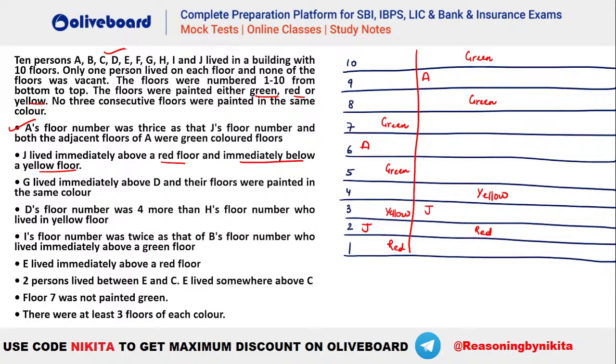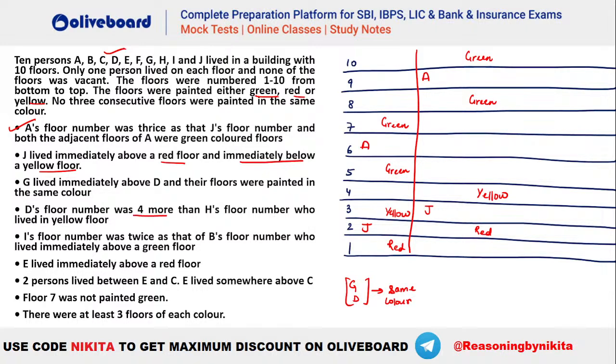G lived immediately above D and their floors were painted in the same color, right? So G has to be immediately above D and they have to be in the same color. Okay, that is done too. So there are many places where we can put G and D. We will try that later.